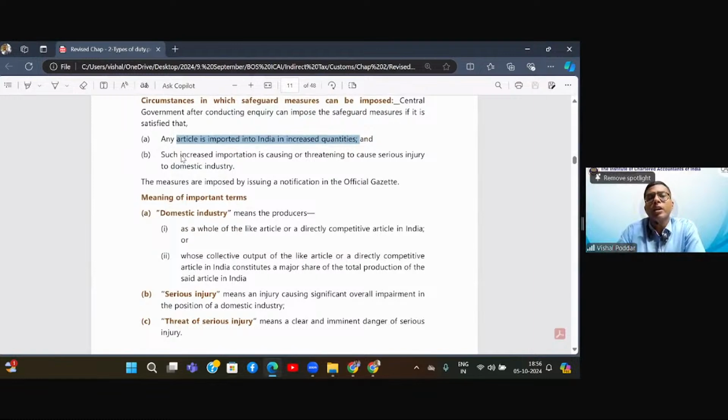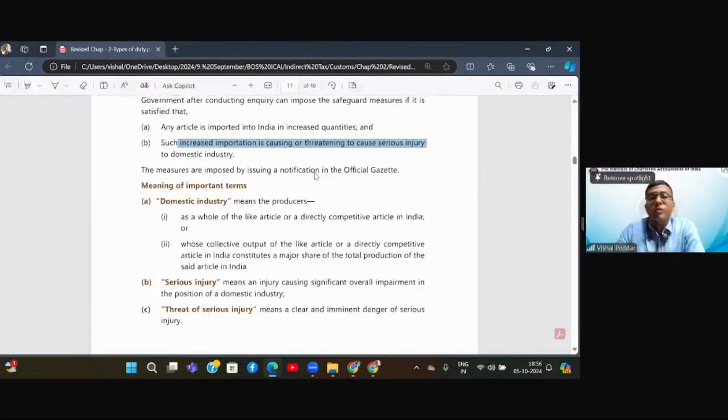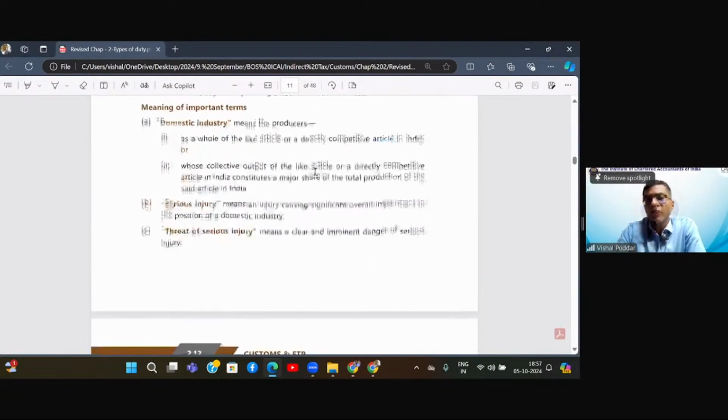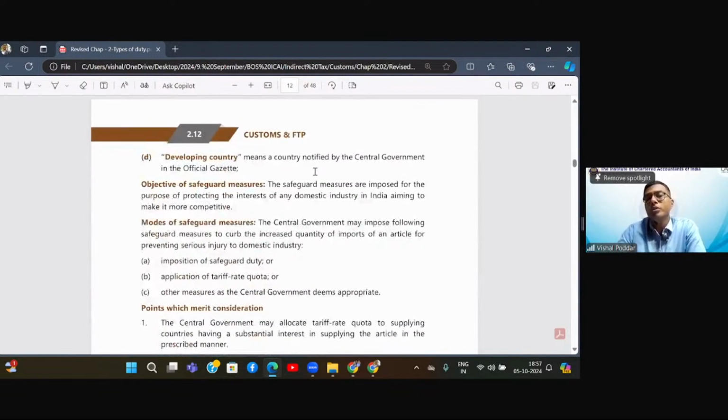Second, if there is increased importation of a particular item which is causing or threatening to cause serious injury to our industry. So one, there is an increased quantity of importation, and second, it is causing or threatening to cause some injury to the domestic industry. Injury means the industries will shut down or the market will collapse, etc. Now, when both conditions are satisfied and the government finds this for a particular item of goods, they will resort to this safeguard measure, whereby they will introduce some safeguard duty.